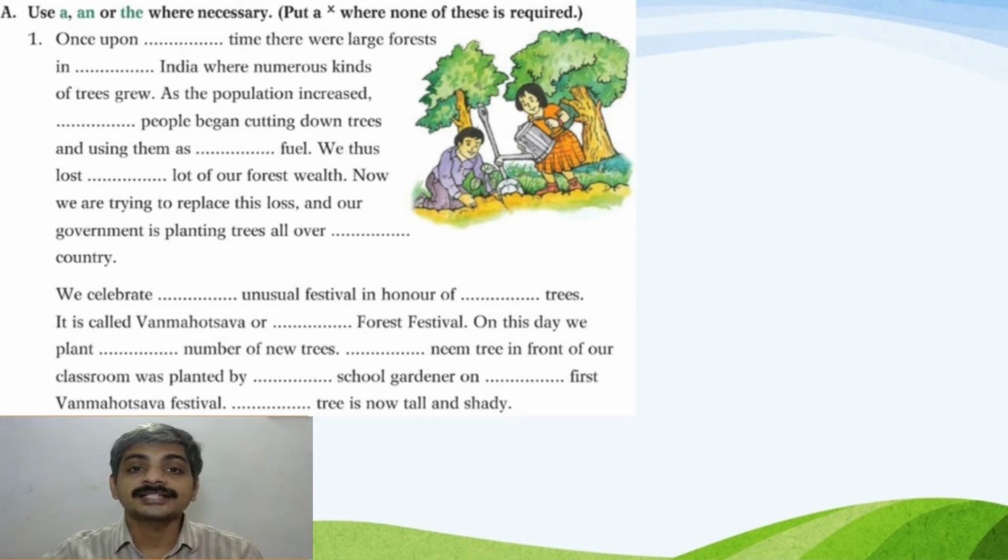Once upon dash time, there were large forests in dash India where numerous kinds of trees grew. As the population increased, dash people began cutting down trees and using them as dash fuel. We thus lost dash lot of our forest wealth. Now we are trying to replace this loss, and our government is planting trees all over dash country.